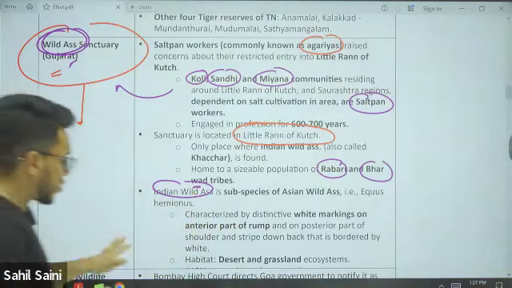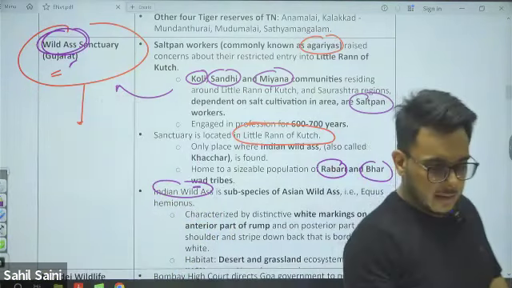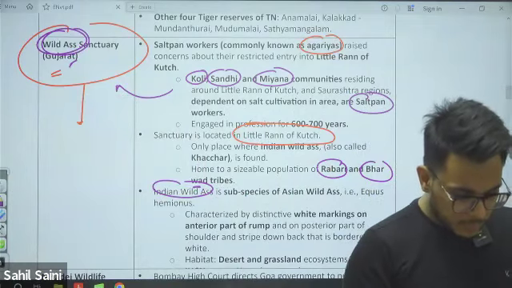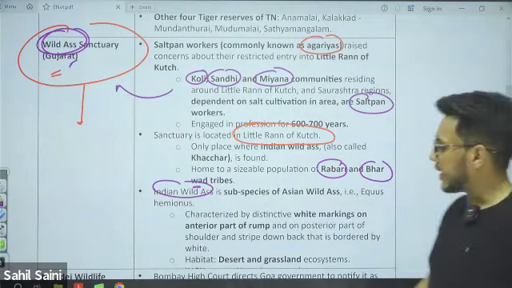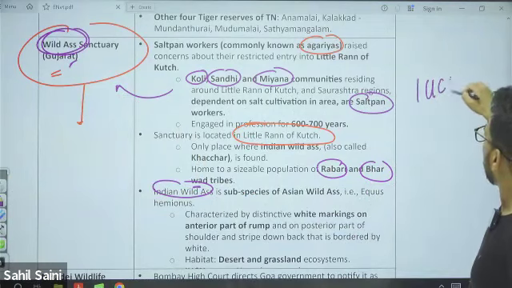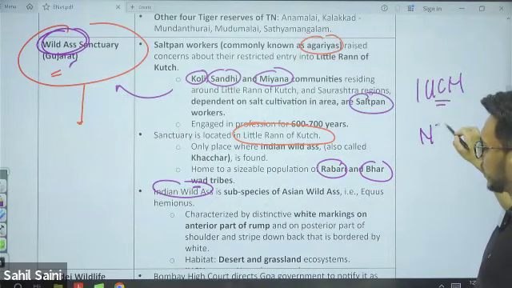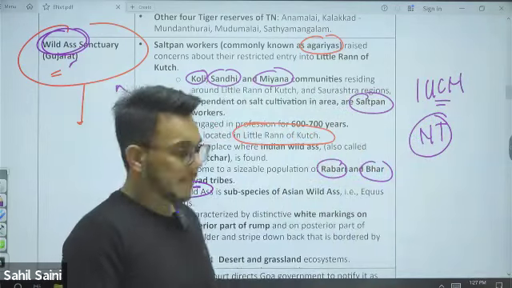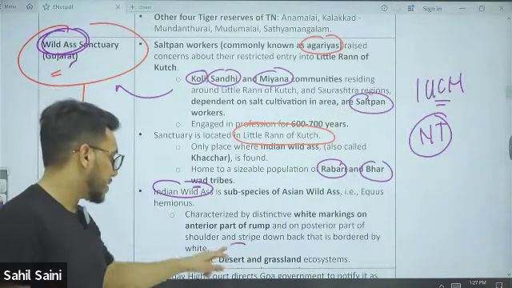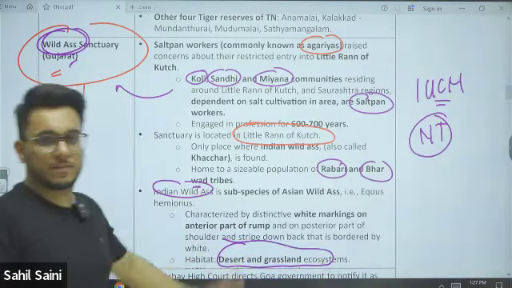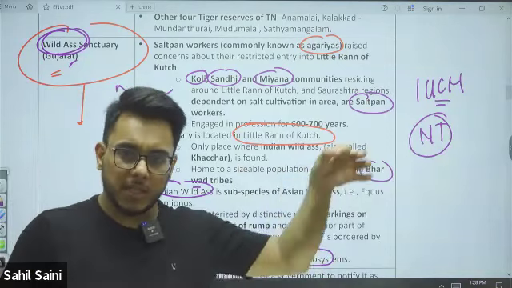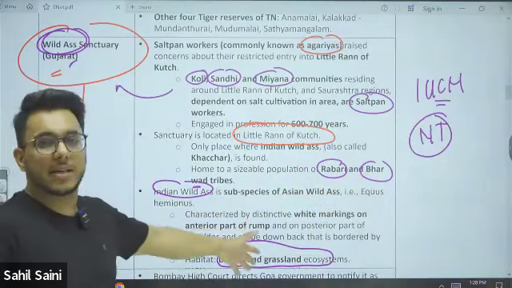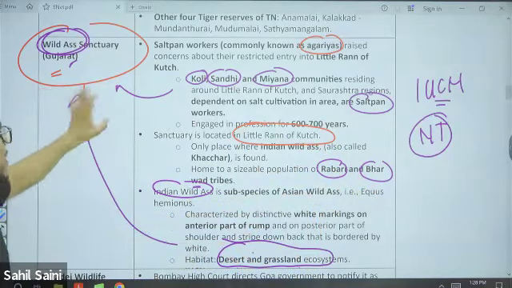And what is its IUCN status? Please write it down, guys. The IUCN status of the wild ass is near threatened. Largely it is found in the desert and grassland ecosystem. Now you know that the Little Rann of Kutch in Gujarat is a semi-arid area, and as it is a semi-arid area, it will have the desert and grassland ecosystem, which supports the wild ass population.